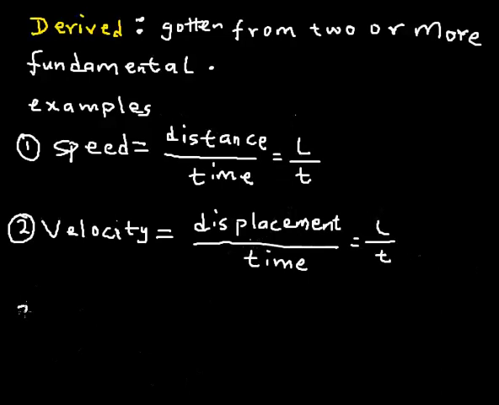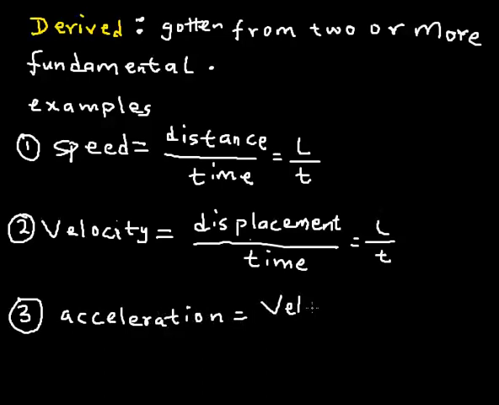Then, of course, number 3, I have acceleration. Acceleration is simply velocity all over time.